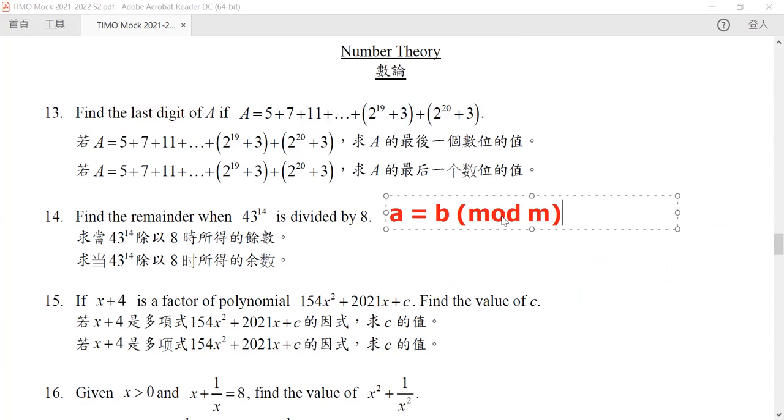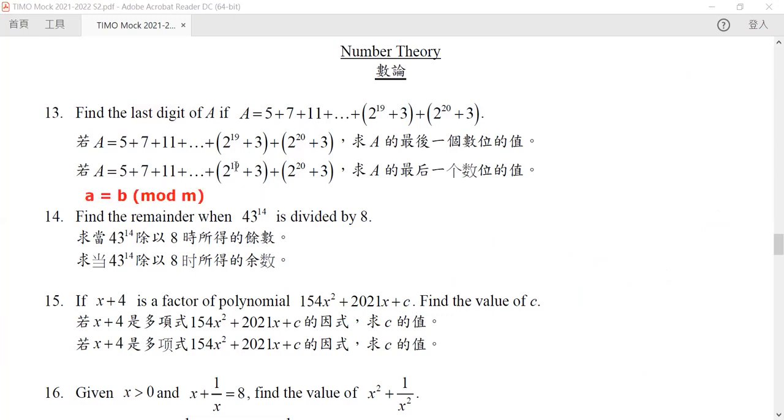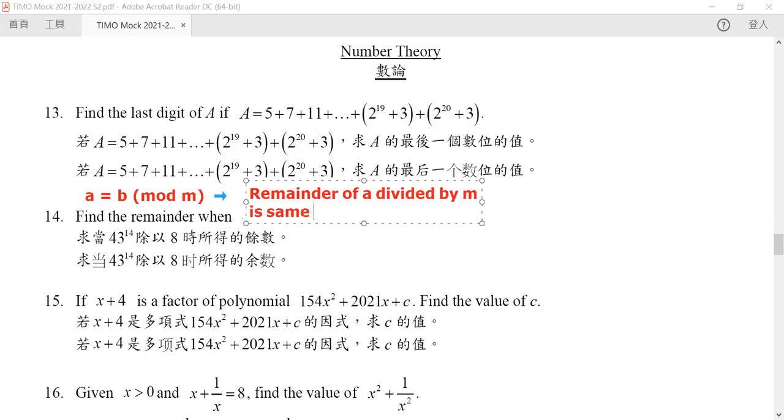It means the following thing: the remainder of A divided by M is the same as the remainder of B divided by M.